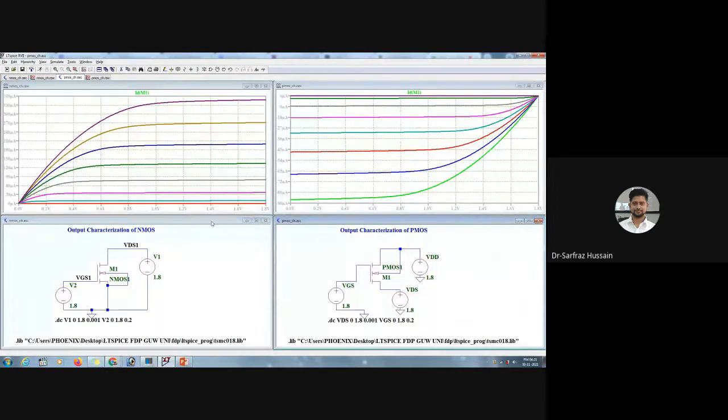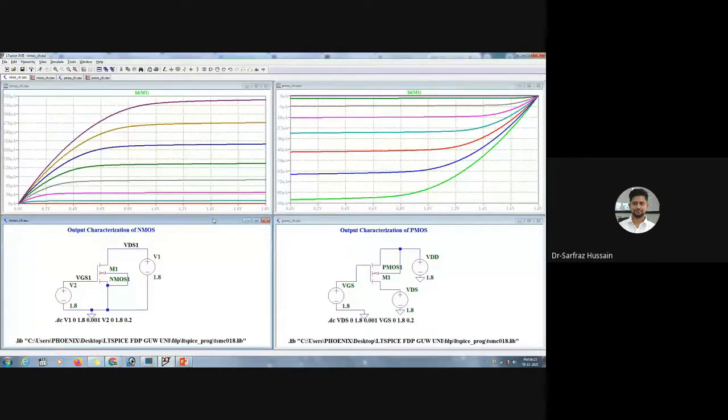So for the difference between LTSpice and HSpice, see, HSpice is widely used in the industries. Most of the bigger industries, or you can say semiconductor industries, actually prefer HSpice because of their problem solving ability. There are a lot of equations in the spice simulators. So what is the function of a simulator? Actually, it simulates. It means it will try to solve those equations.